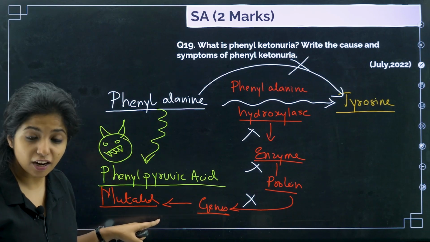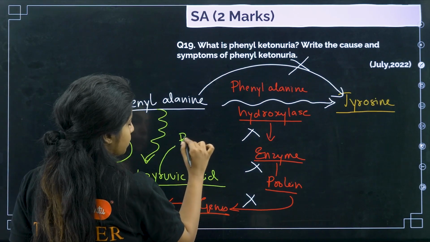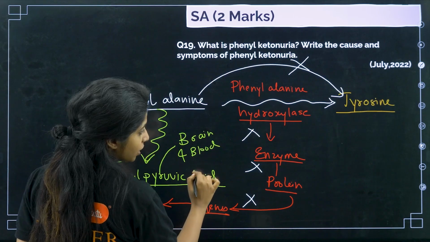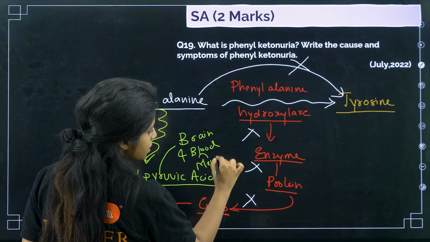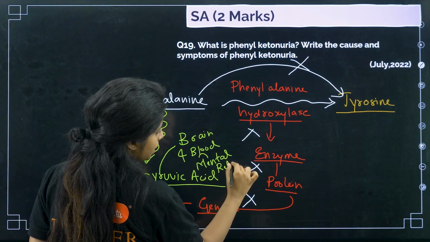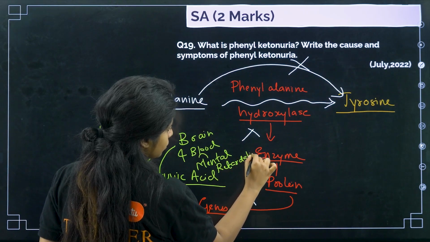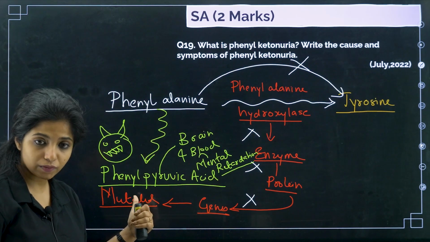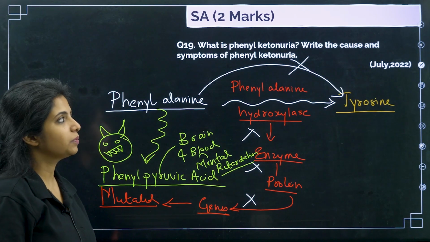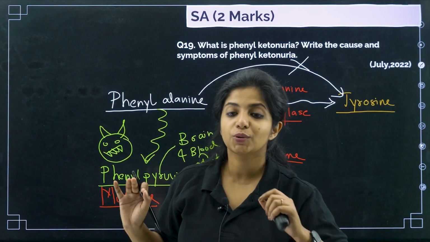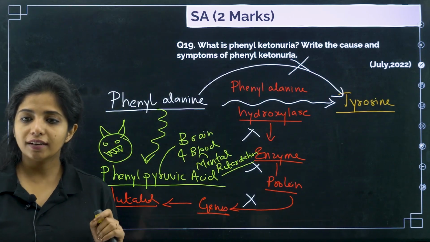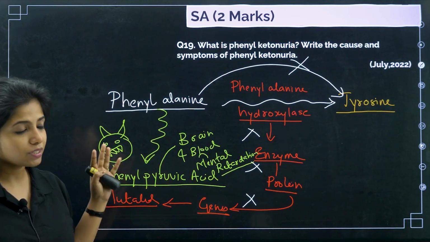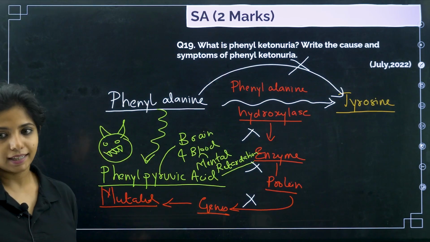Because if it stays in our body, it gets deposited in our brain and our blood, and causes what? Mental retardation, my dear children. It causes mental retardation because of the accumulation of this particular thing. This is what you mean by phenylketonuria. The disease that you get at the end is known as phenylketonuria. So you know the cause of this, and the symptom is mental retardation and things like that.